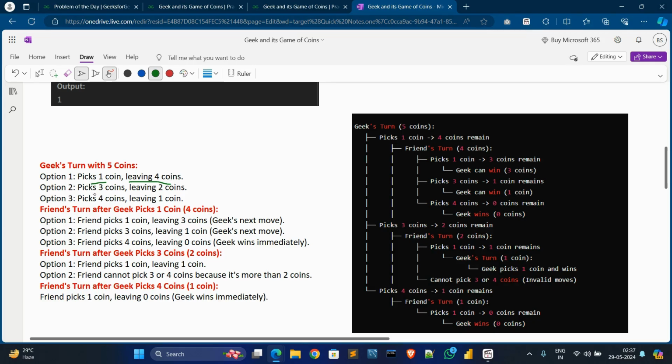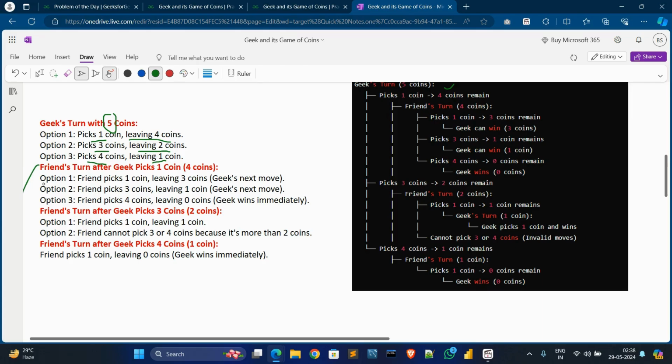If Geek picks 3 coins, then 2 coins will remain. In option 3, if Geek picks 4 coins, only 1 coin will remain out of 5 coins. In the diagram it is also 4, 2, 1, these 3 turns for the friend.